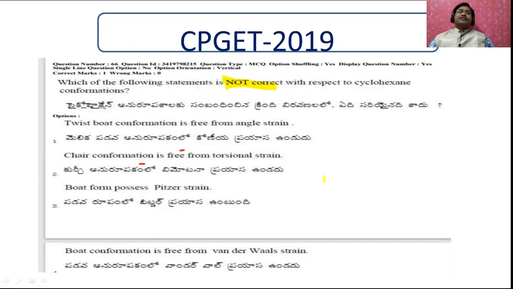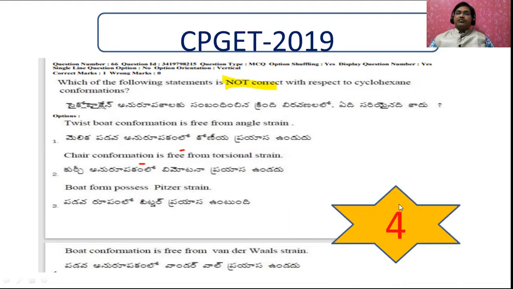We have to identify the not correct statement. Okay, let us see this one. The first option is: the twist boat form is free from angle strain. The chair conformation is free from torsional strain. The boat form possesses Pitzer strain. The boat conformer is free from van der Waals strain. Okay, this is a very simple one. You have to go through the conformational analysis, and actually the fourth option is the wrong statement.